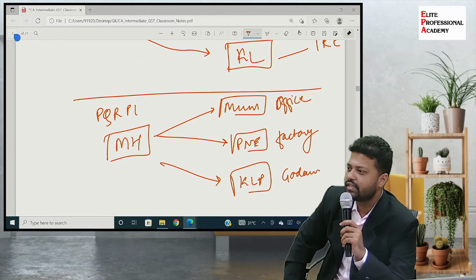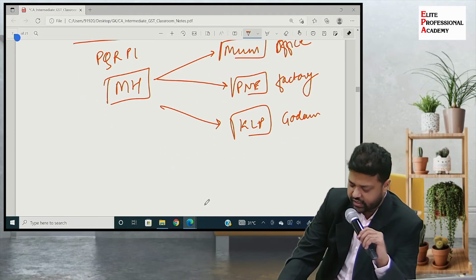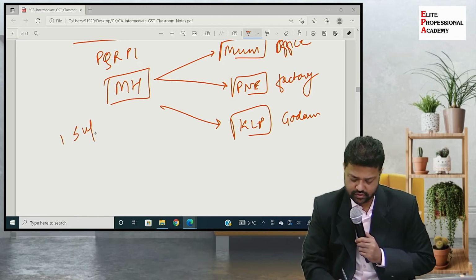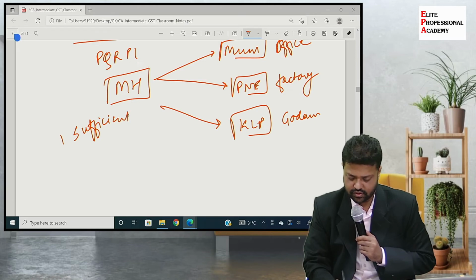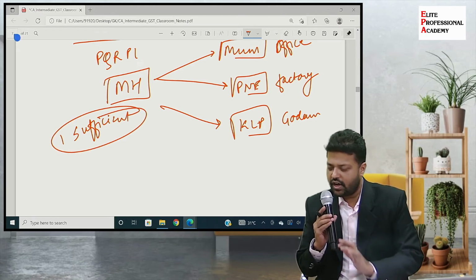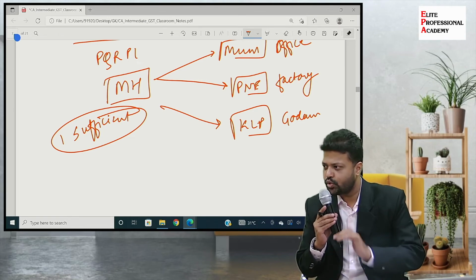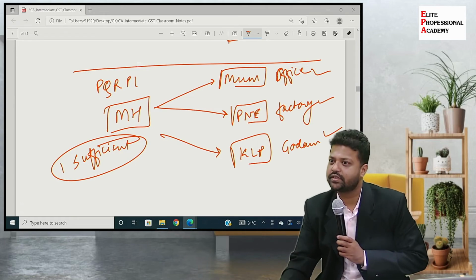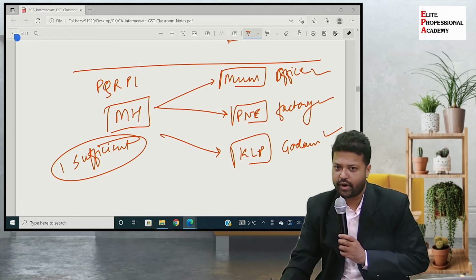Two. Somebody said two. One, three. No. How many? The law says one is sufficient. But if PQR wishes to have 3 different registration numbers, one for each premises, yes, they can apply for that and can have 3 different registration numbers.